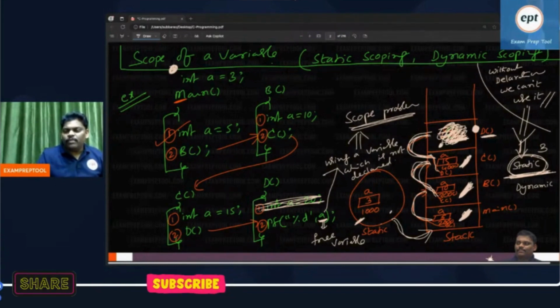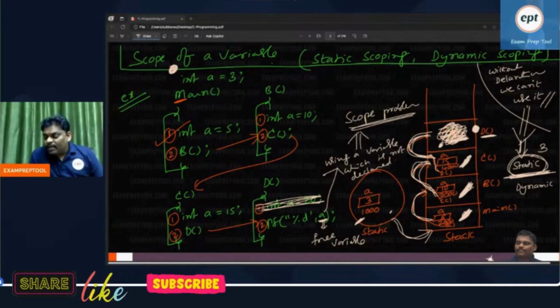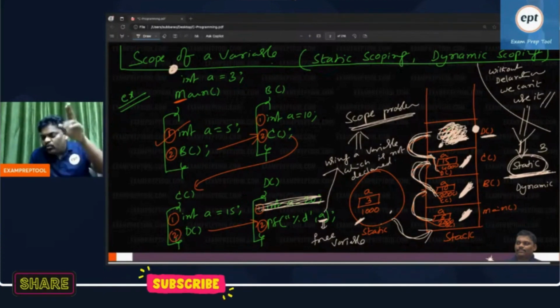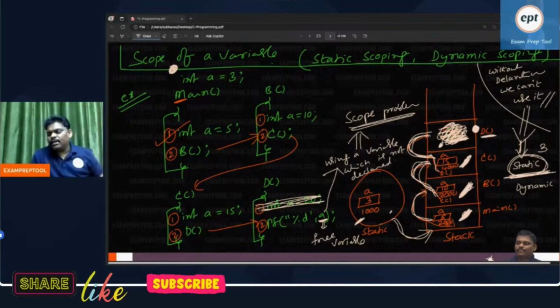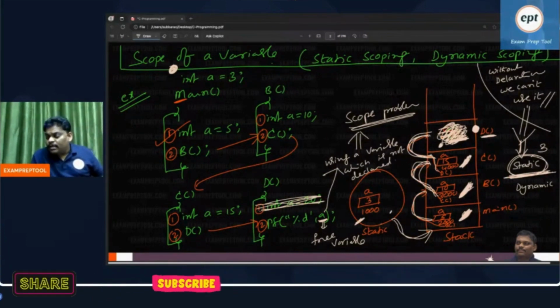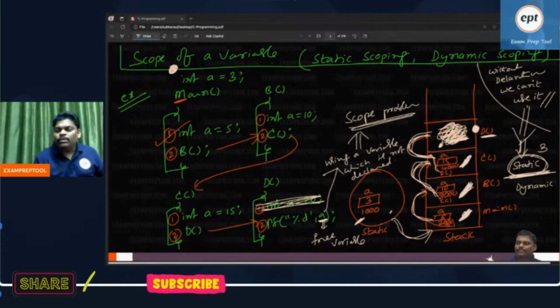Static scoping, dynamic scoping. Which one is easy to implement? In the case of dynamic scoping, there are so many pops and so many pushes. In the worst case, assume the stack contains 1 lakh entries: 1 lakh pop operations, and 1 lakh push operations again. Unnecessarily it will waste time. But one thing is true.